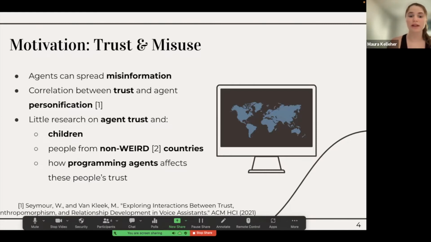Researchers have shown that people's relationships with agents can be modeled in the same way as people's relationships with other humans. They've also shown that there's a correlation between increased trust of agents and relationship building with them. Because of this, there's a lot of research investigating agents and trust, but little research investigating this in terms of children and how or why they might trust agents, as well as people from countries that aren't well represented in this research. There's also very little research investigating how having these people program the agents might affect their perceptions of trust, despite how people, including children, are programming these devices today.